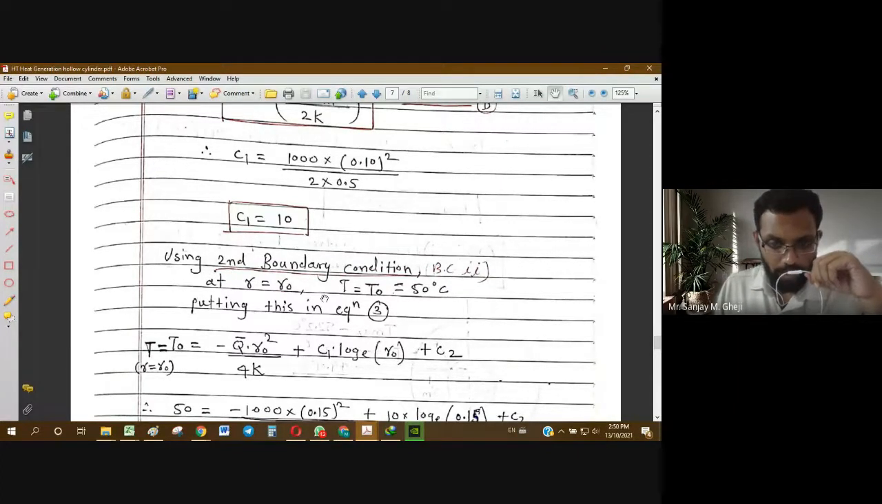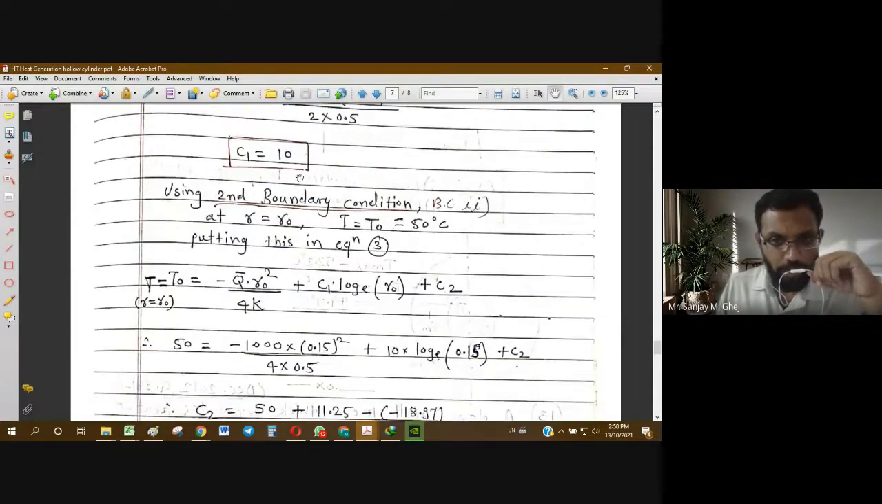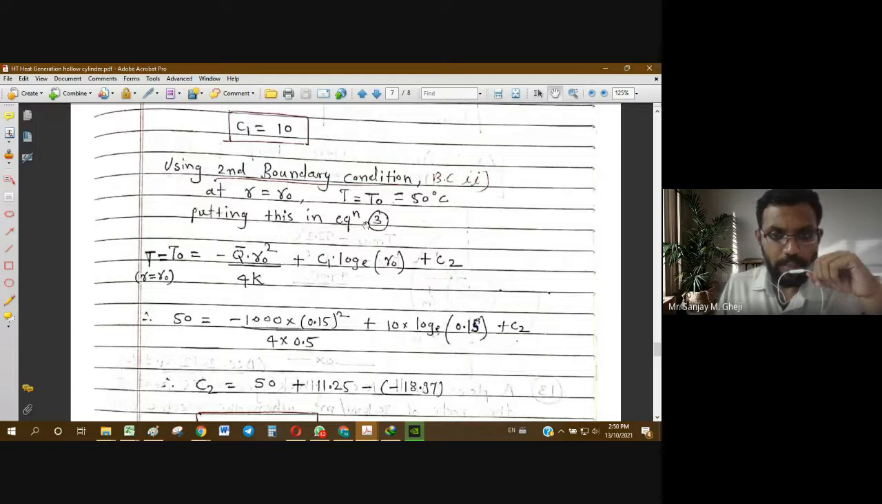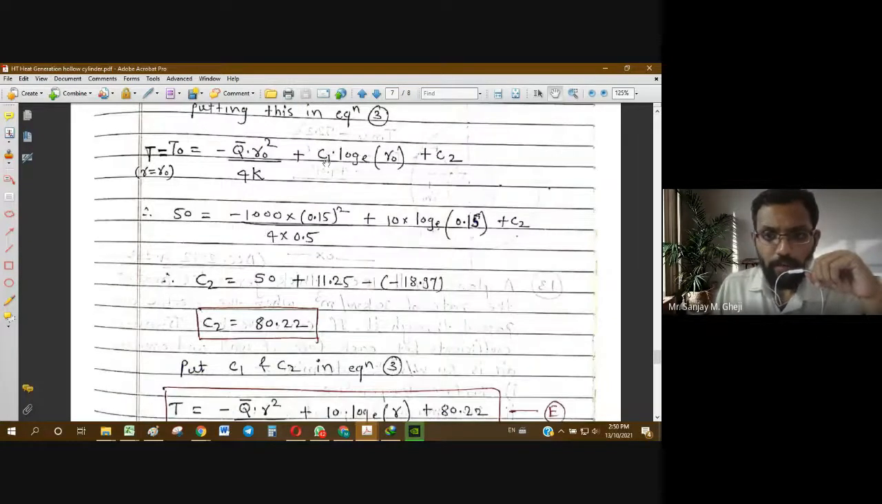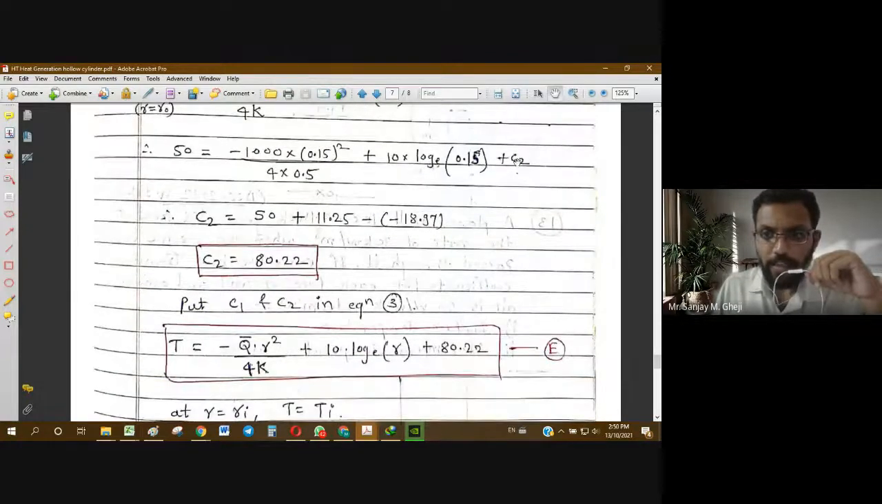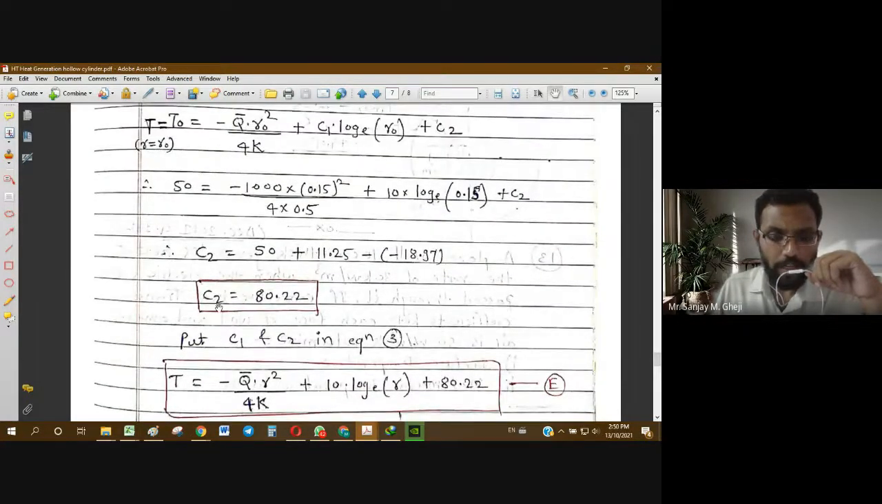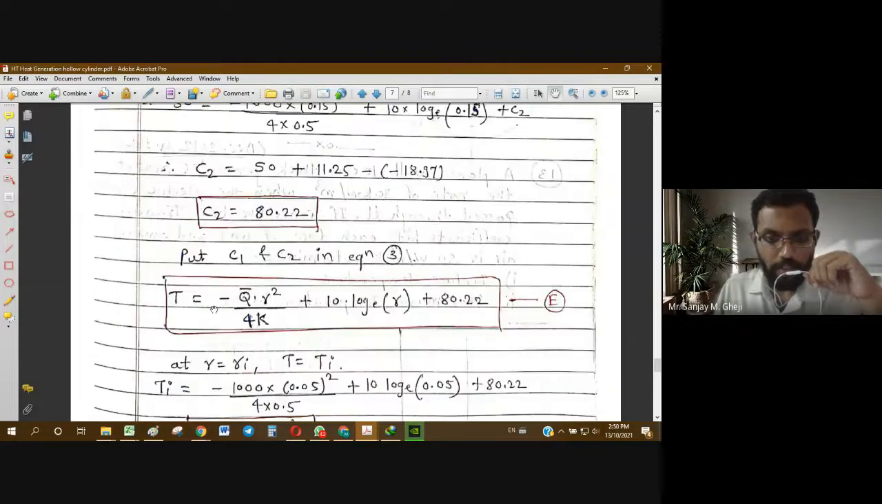So the C1 constant is obtained. Using the second boundary condition, that is at R equal to RO and temperature T equal to TO, 50 degrees Celsius, we can put this C1 and this boundary condition values in the equation of temperature. So we get TO equal to this. Then from this we can easily get C2. So C2 is solved like this. C2 equal to 80.22. So both C1 and C2 now are obtained.